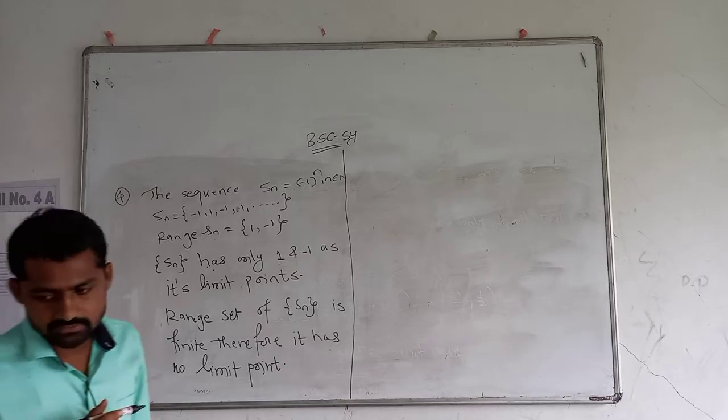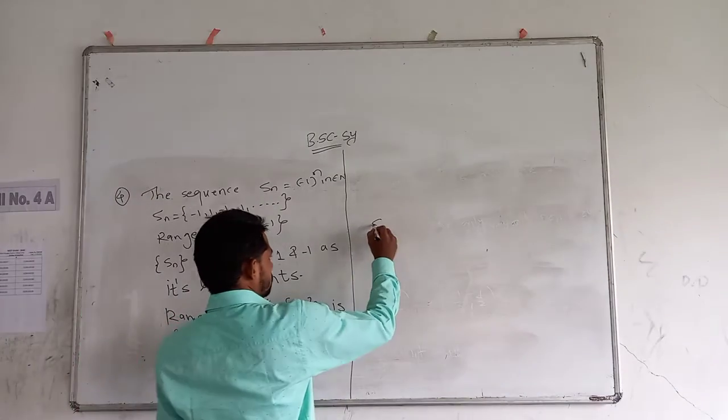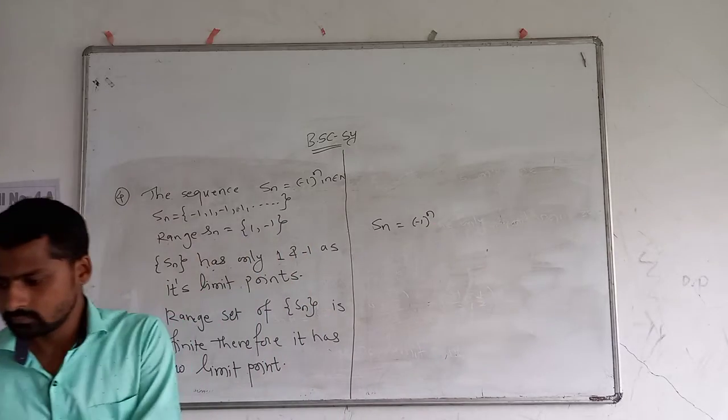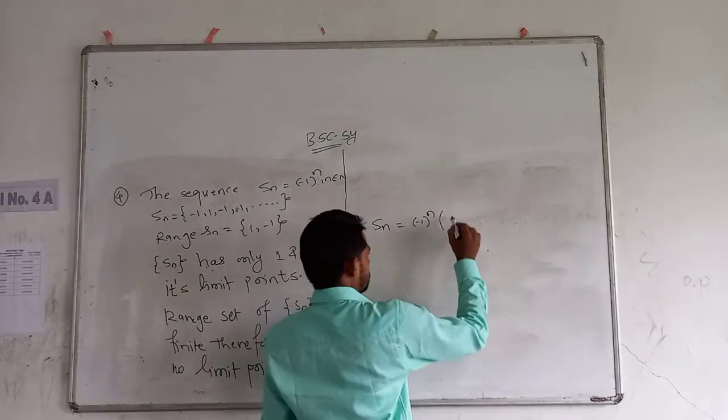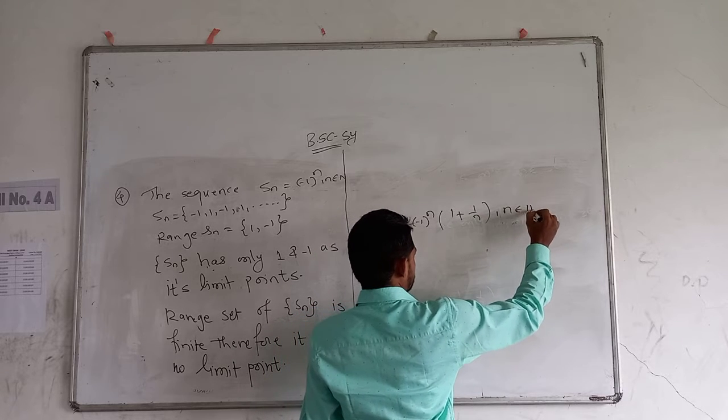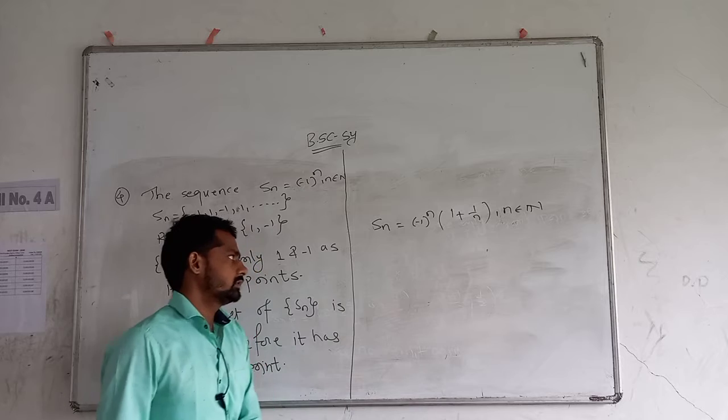Now consider the sequence Sn equal to minus 1 raised to n times 1 plus 1 by n, n belongs to the set of natural numbers.